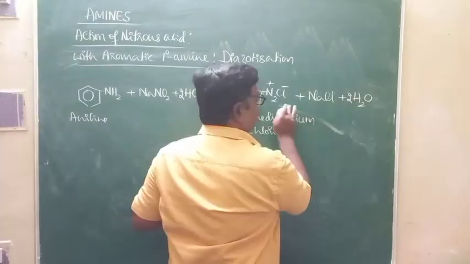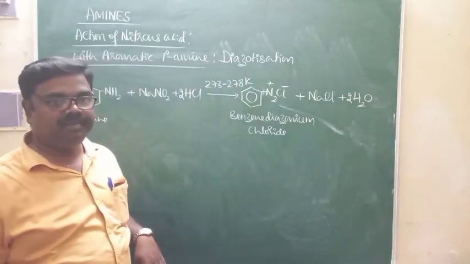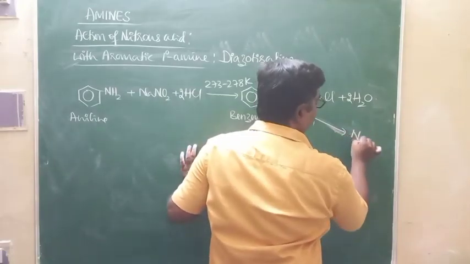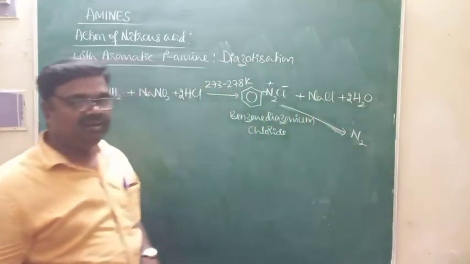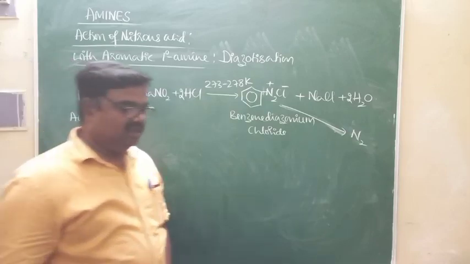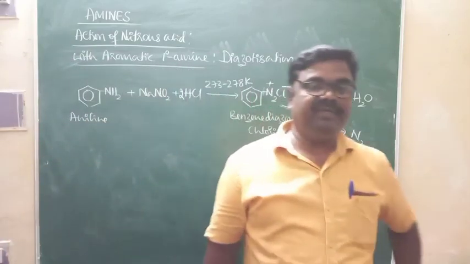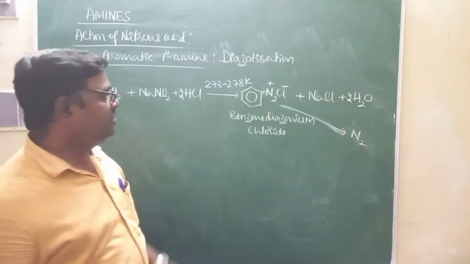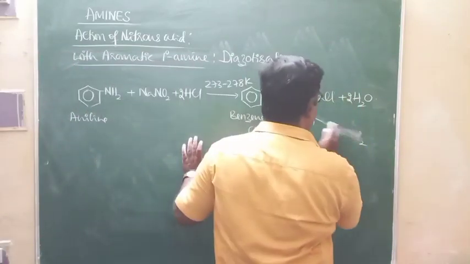Conversion of primary aromatic amines into benzene diazonium chloride takes place at about 273 to 278 kelvins, a very low temperature. If the temperature is increased, this compound also decomposes to form nitrogen gas along with the formation of phenol in the presence of water, just as primary aliphatic amines are converted to alcohols. So this is the diazotization reaction.